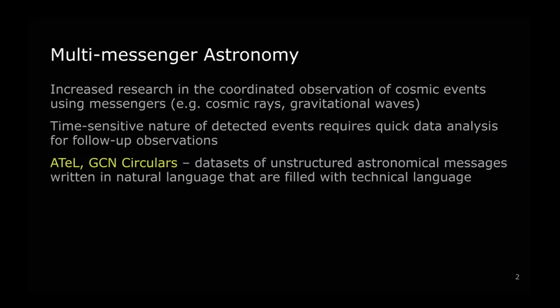However, the highly technical and unstructured language of these reports makes them difficult to process automatically. We hope that by using machine learning to analyze and interpret these reports, researchers can more efficiently process and understand the vast amount of data that is being generated in this field of astrophysics. The successful optimization of processing ATels and GCN Circulars could facilitate the rapid and accurate interpretation of these transient astrophysical phenomena.